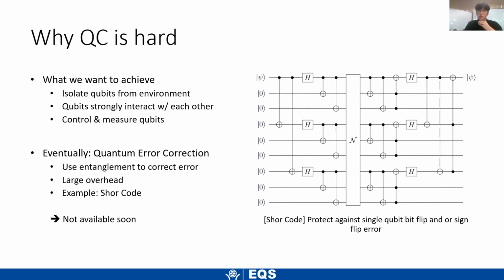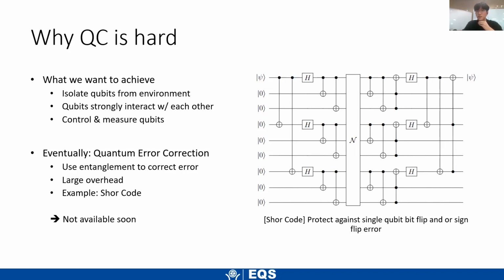But also we want the qubits to strongly interact with each other. And while doing that, we want to be able to control and measure the qubits reliably. Even if we don't know the specifics of the hardware, physics, or implementation, we can intuitively see that doing these three things at once will be very difficult.